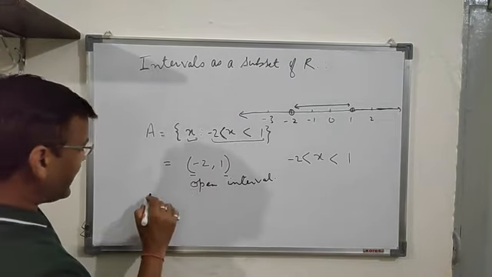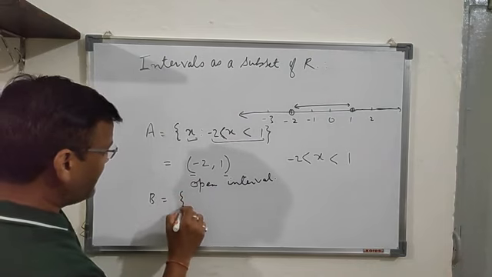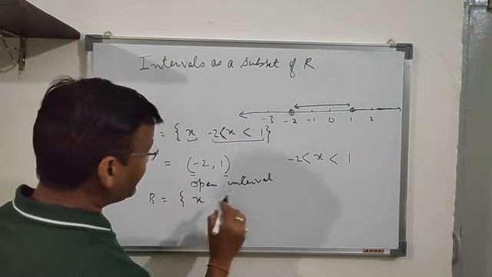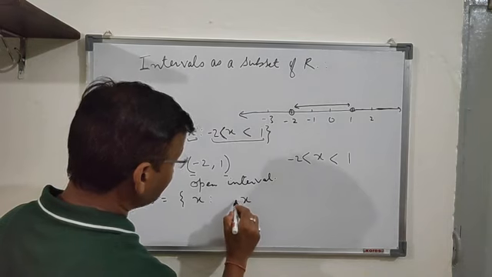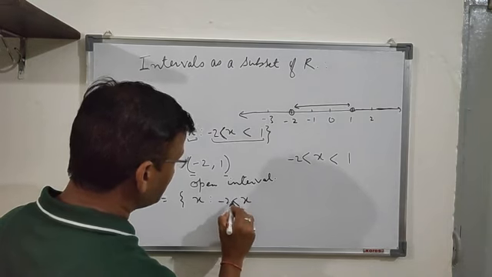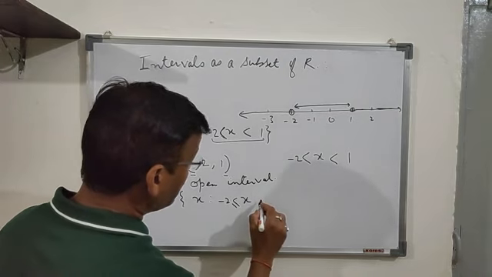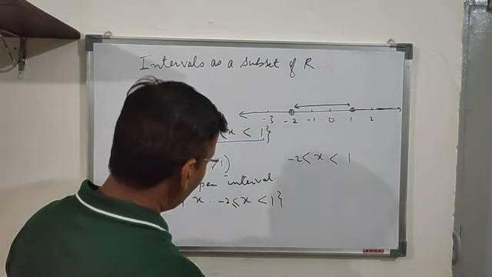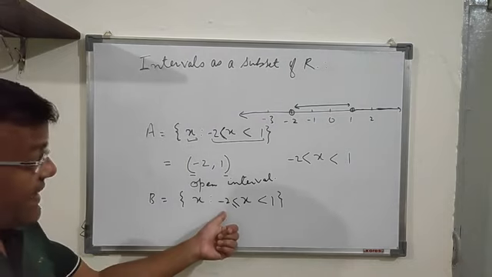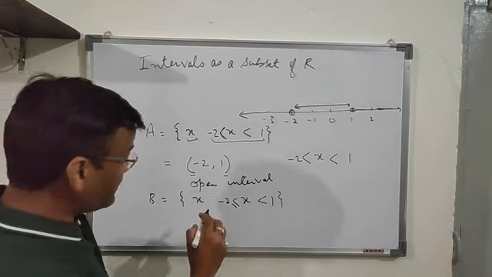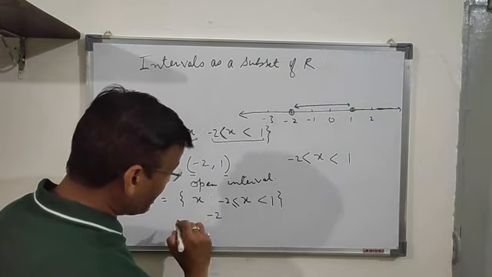Similarly, I am taking this as set B. If I write it in this way, x is greater than or equal to -2 and less than 1. Now how are we going to represent this set in terms of interval? It is written as -2.